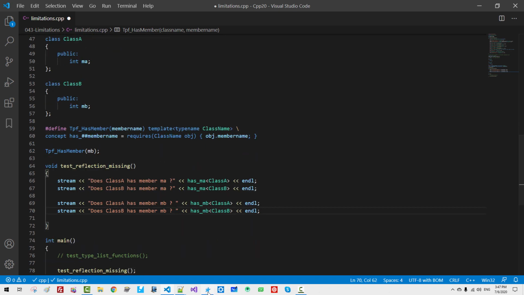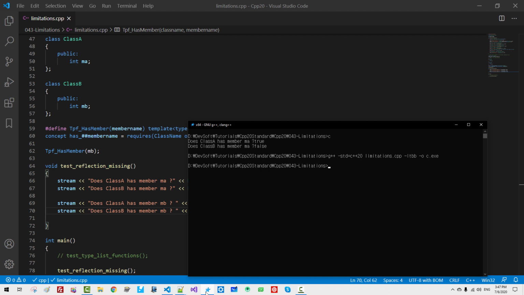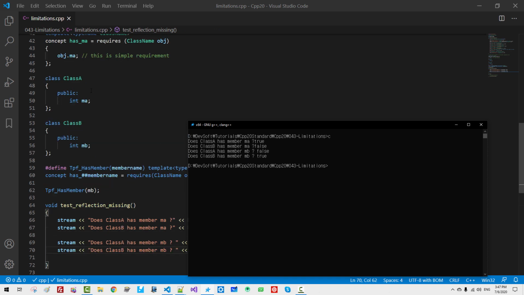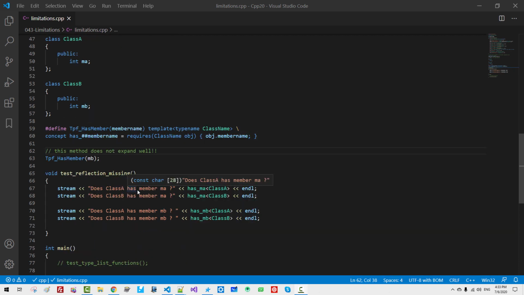Now we build again. CLS C. So class A has member MB, false, because class A does not have member MB. Does class B have member MB? True, because class B has member MB. Sorry for my broken English.